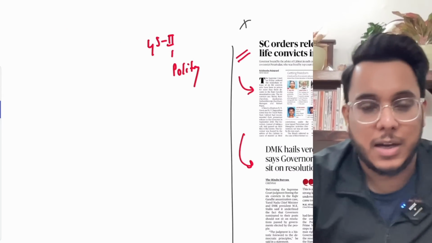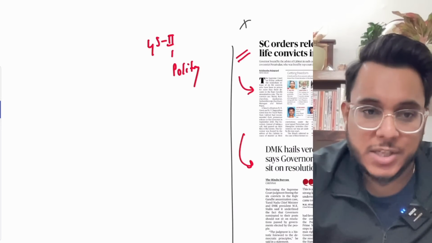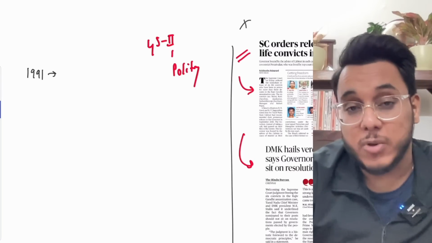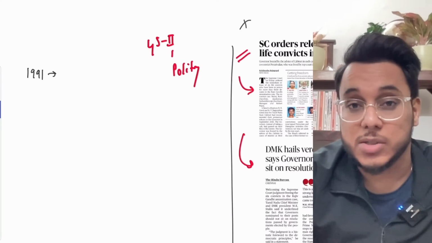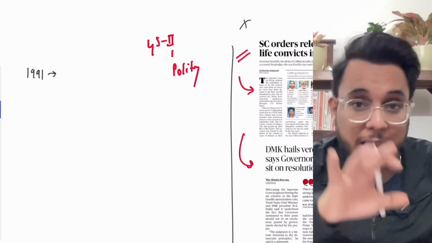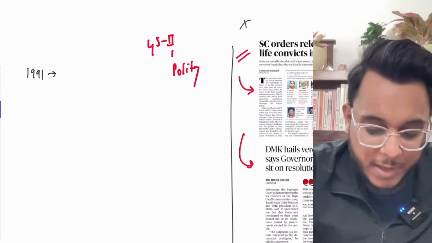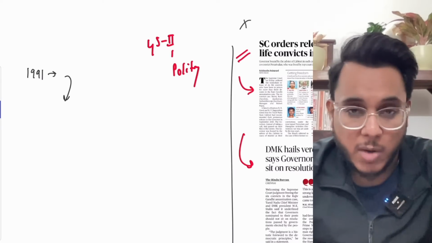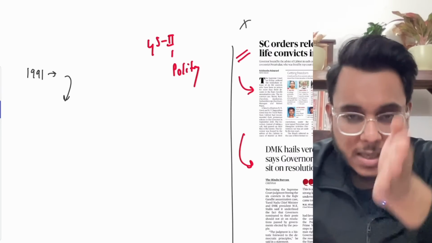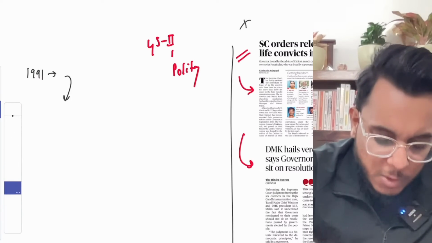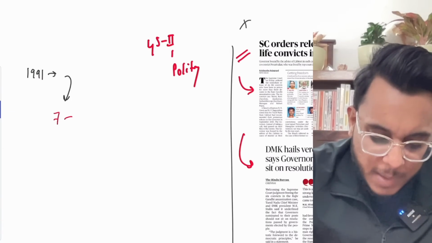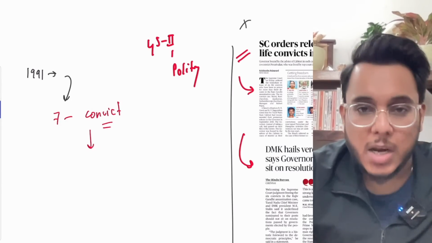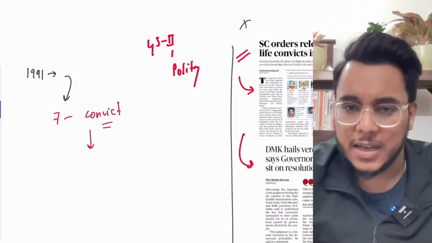So basically, the assassination of former Prime Minister of India Rajiv Gandhi was carried out in 1991. Now this was a planned assassination, and there was an elaborate plan behind it. On the charge of murdering former Prime Minister Rajiv Gandhi, certain people were arrested, and out of them 7 people got convicted. Fine, now these 7 people are convicted and they are in jail.